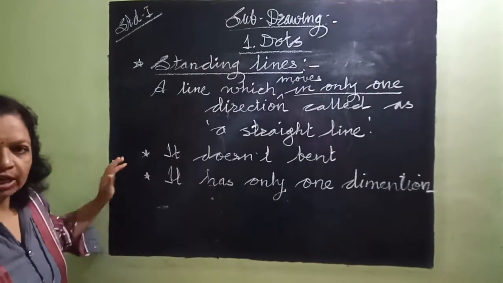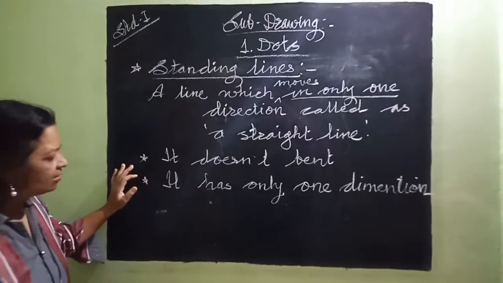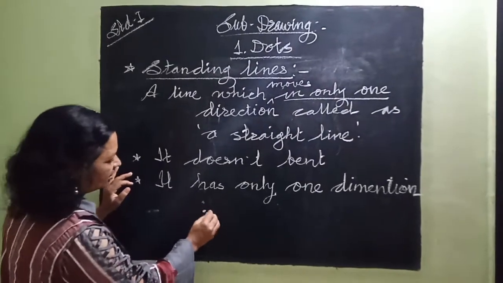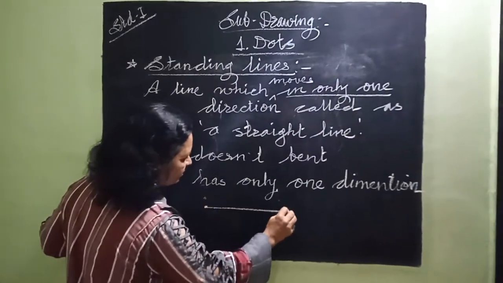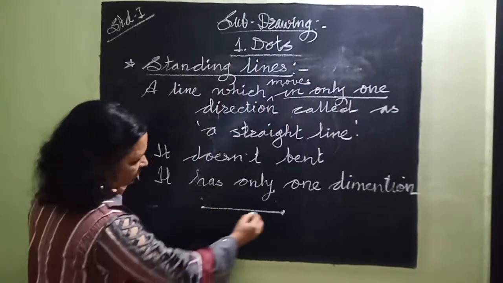Which one? Can you guess? It's length. Simple it is. So let's find out here. This is the length.